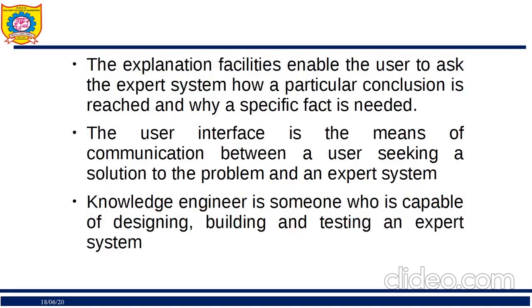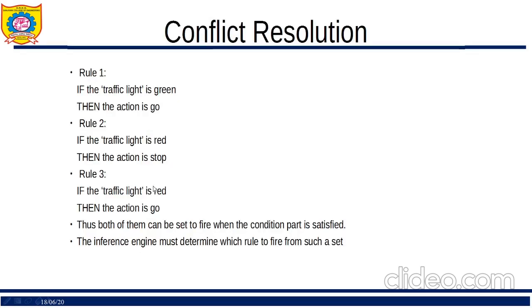So a knowledge engineer is someone who is capable of designing, building, and testing an expert system. He is responsible, and with the help of a domain expert he does this. Okay. So further we have conflict resolution. What if more than one rule gets matched? What will the inference system do?